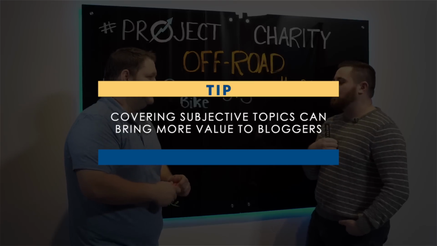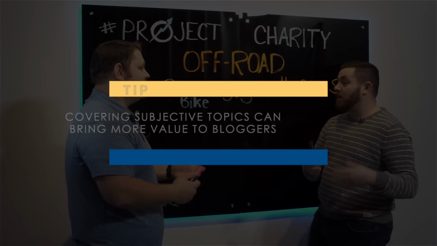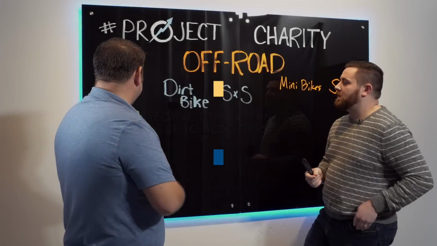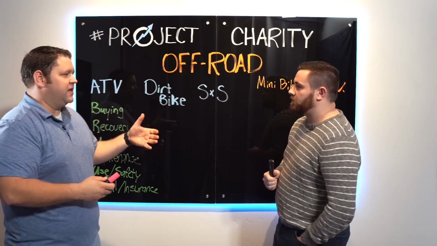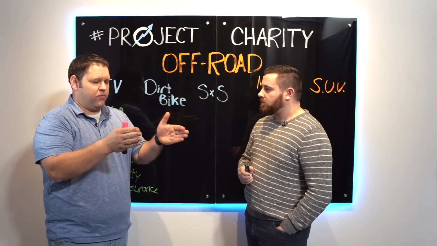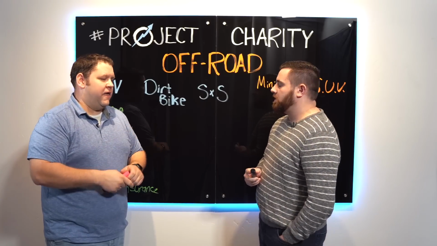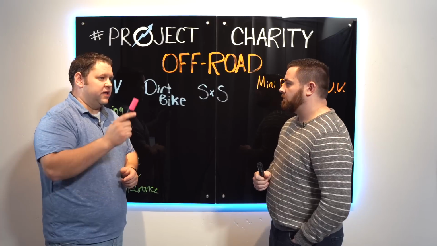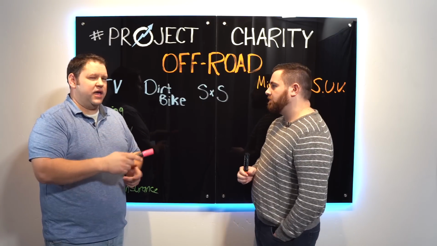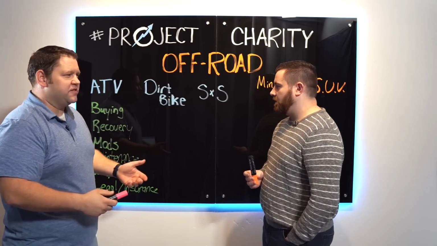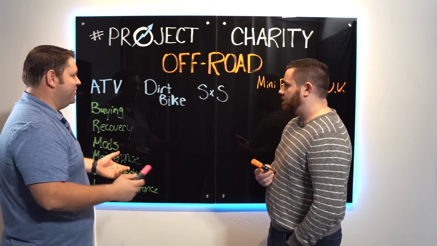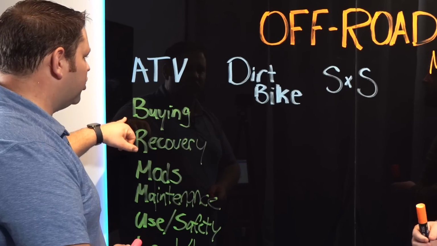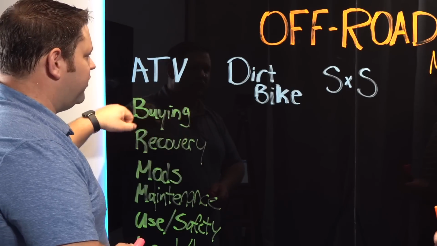It sets us up to potentially be more valuable later down the road as competition comes into the niche. So an AI can answer the question, how much does this particular model of ATV weigh? Right. It can't answer, is this one better than this one? Exactly. Not in a good way, because it can't think for itself. It can only say what bloggers have said. Yep. So this seems like a good one from a search volume standpoint.